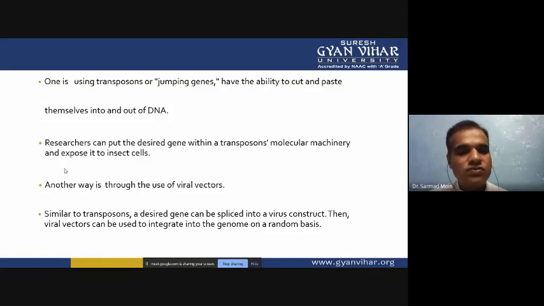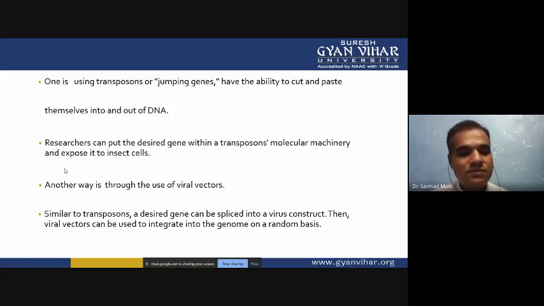Another way is the use of a viral vector. Similar to the transposon, desired genes can be spliced into the virus construction, and then the viral vector can be used to integrate into the genome on a random basis. So we can insert our gene of interest into the viral vector, and then the viral vector can transfer the gene of interest into the insect cells.